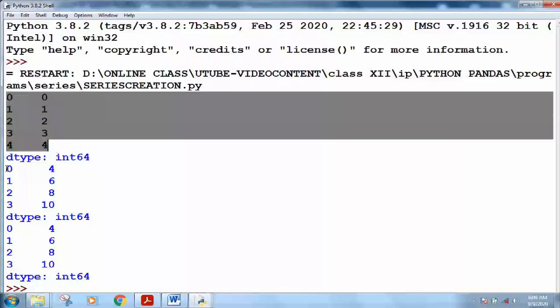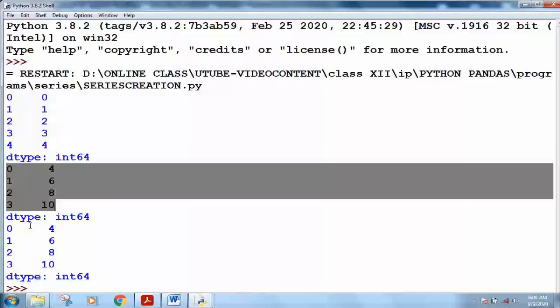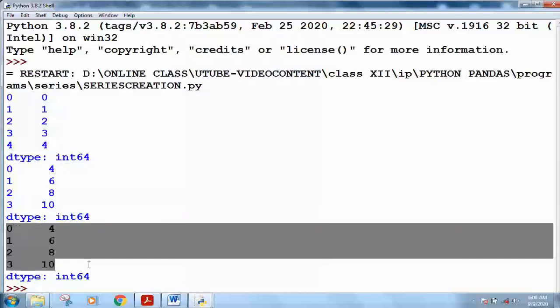So on your screen you can see this is the series created using the range function 5, this is the series created using the list, and this is the series created using the tuple. See how the indexes 0 1 2 3 4 are there in each. Indexes always start from 0. By default the index will be 0 1 2 3.